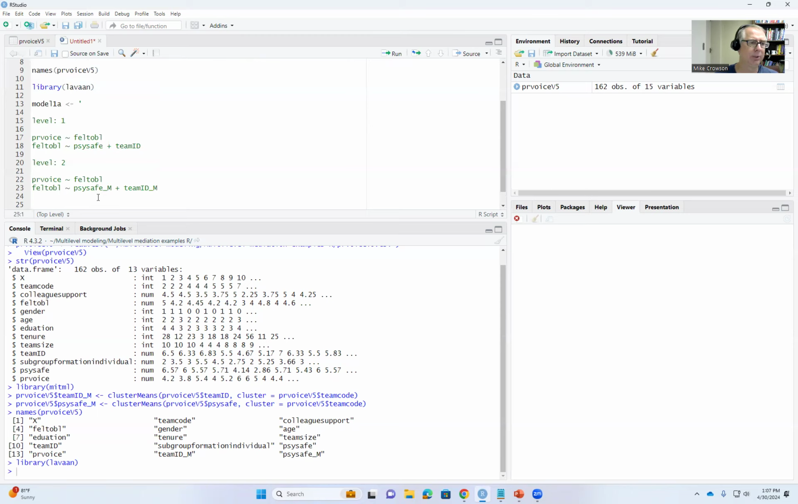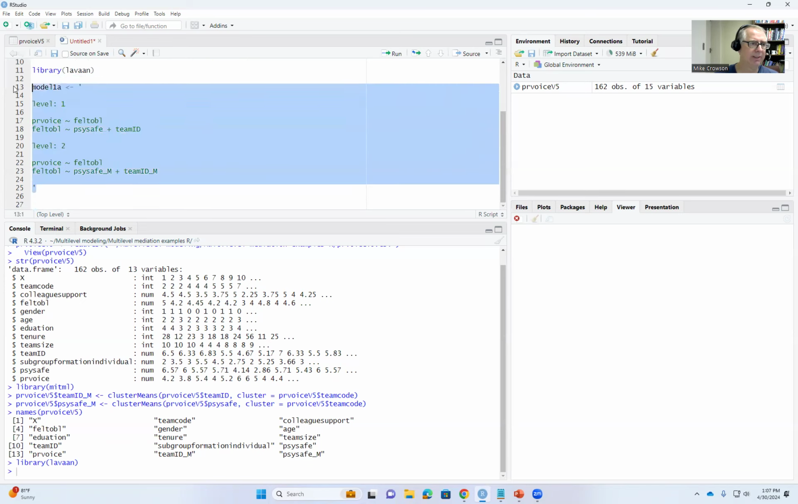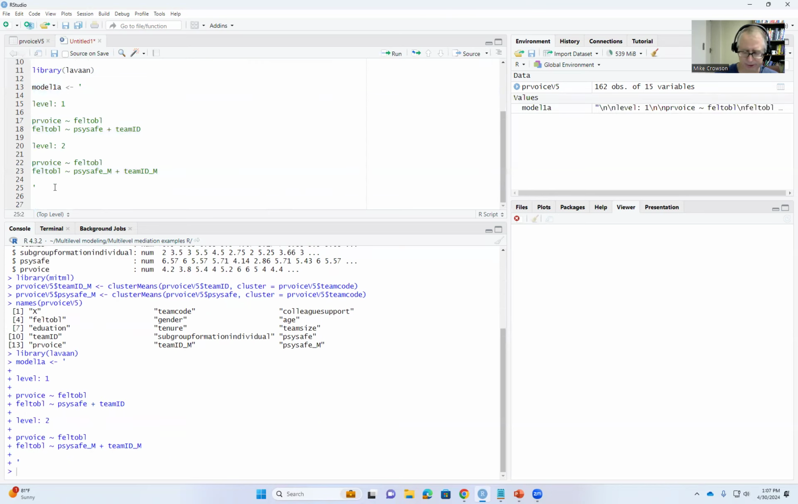We also need to make sure that we end our model specification by including the end quote. Just keep in mind that when you're using lavaan, the model has to be specified between quotation marks. So we have the beginning quotation mark up here, and the ending quotation mark down here. Okay, so then we'll go ahead and save this specification as model1A. I'm going to click on run after highlighting it, so it's ready to go.